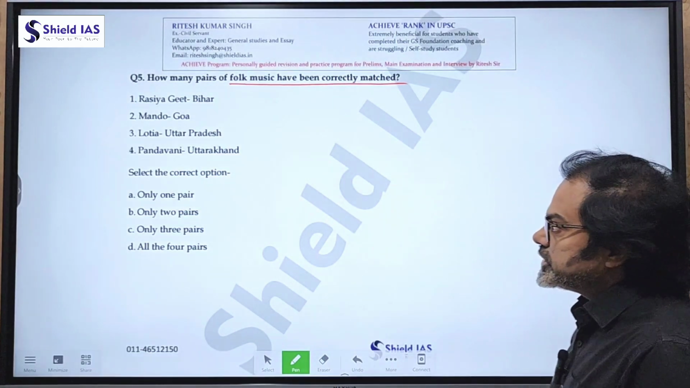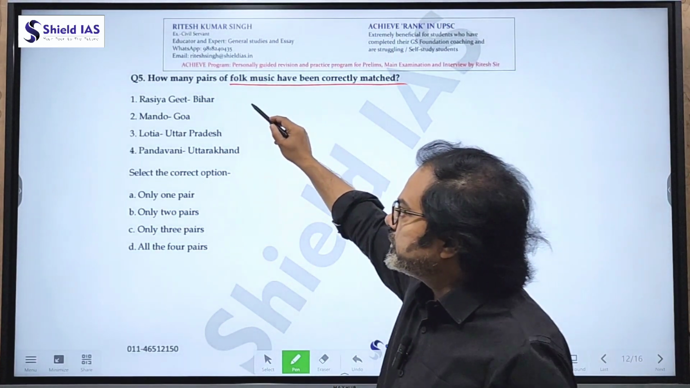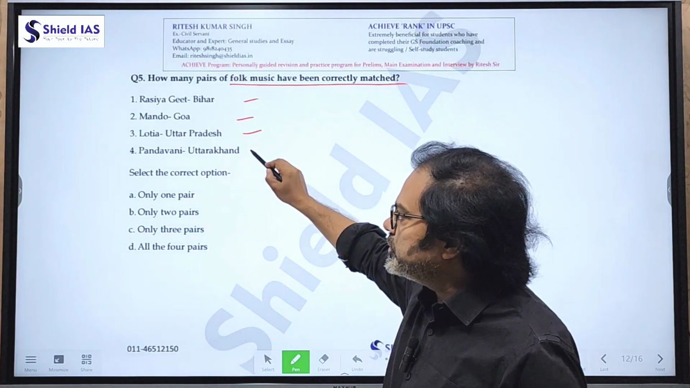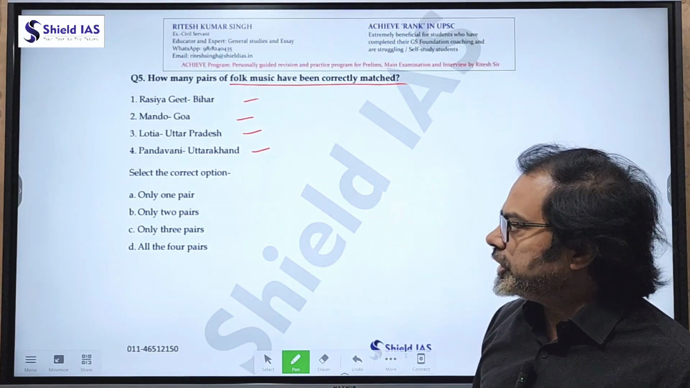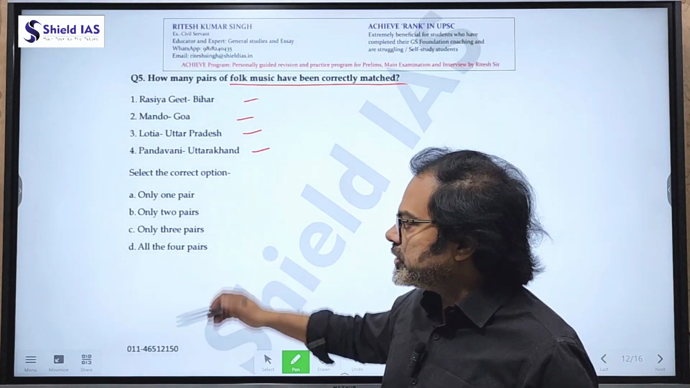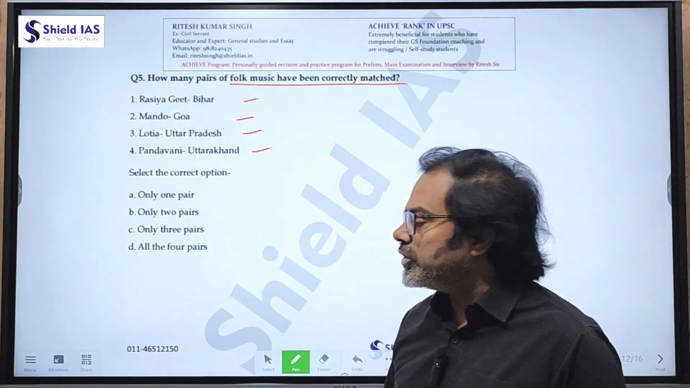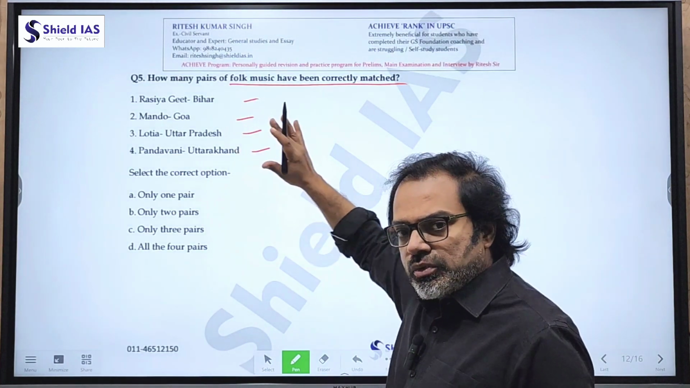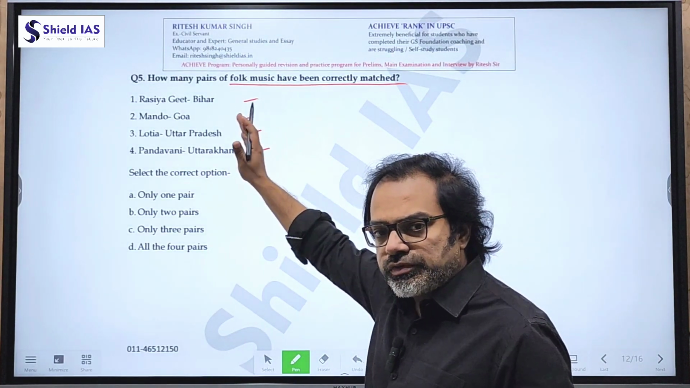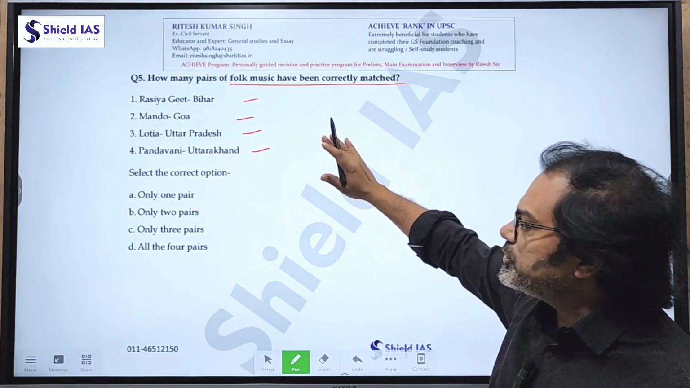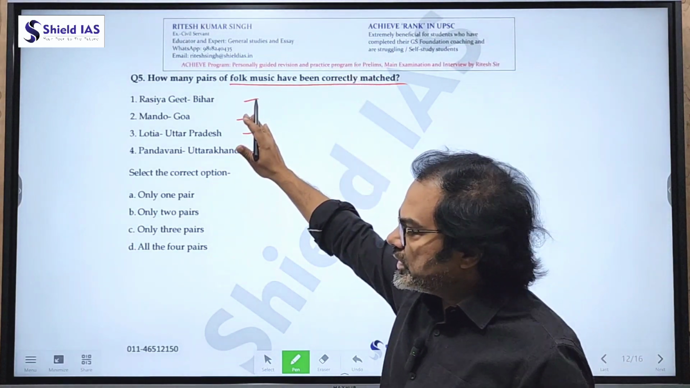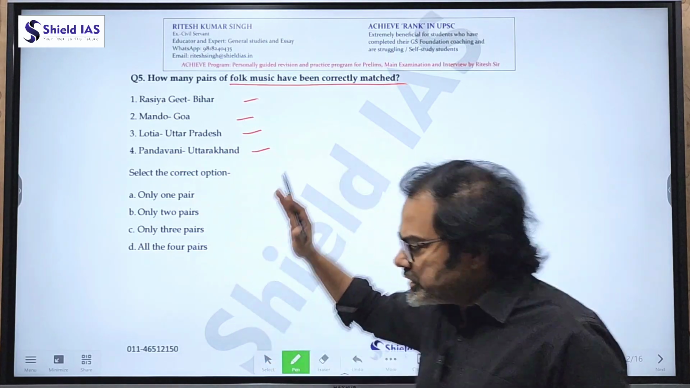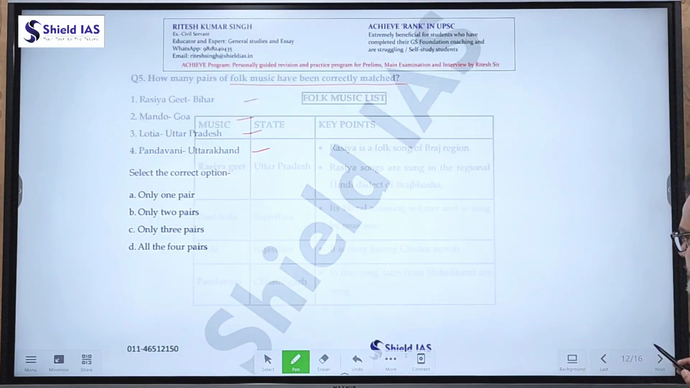So here, Rasya Geet, Bihar, Mando, Goa, Lotia, Uttar Pradesh, Pandavani, Uttarakhand. So select the correct options. Only one pair, only 2 pairs, only 3 pairs, or only all the 4 pairs. So again, unless you are knowing the exact origin of these folk music from the states, you will not be able to answer. So you require a proper list as a compilation.